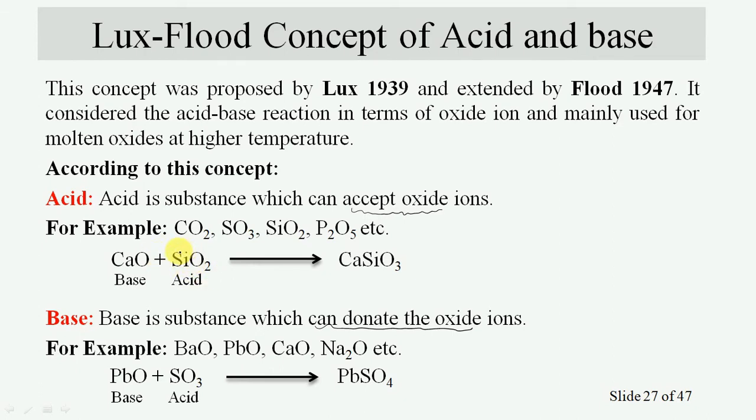So let us see. Silicon dioxide will act as an acid, and calcium oxide will act as a base. So calcium oxide can donate one oxide to silicon dioxide, and finally this compound will get formed.